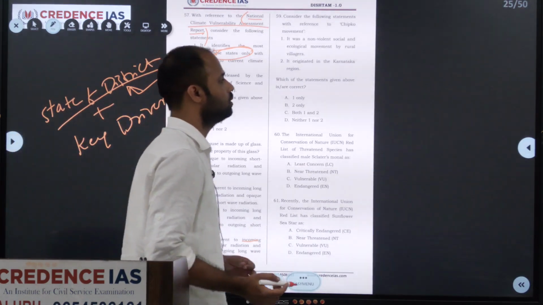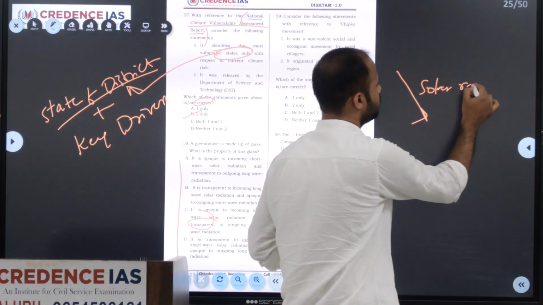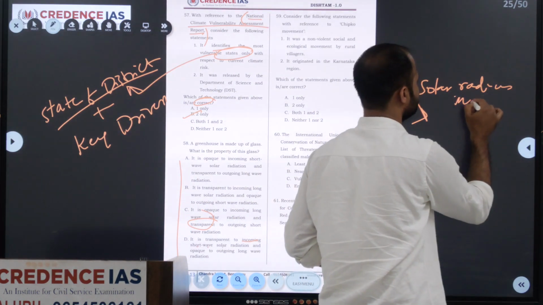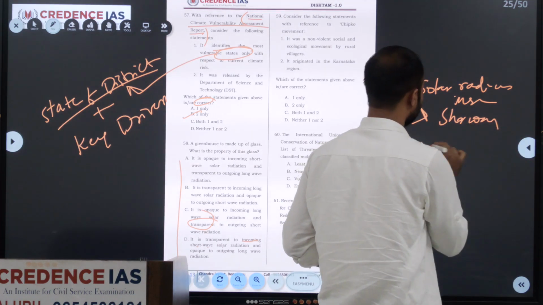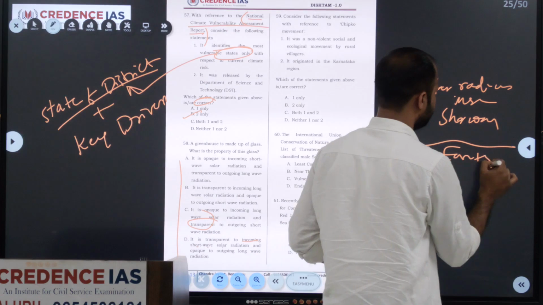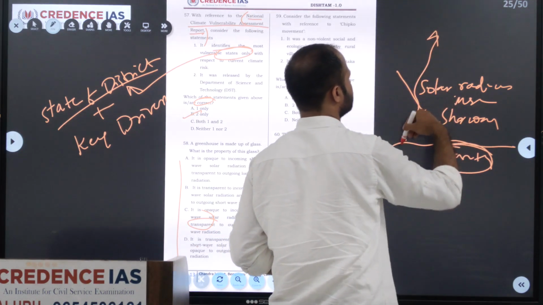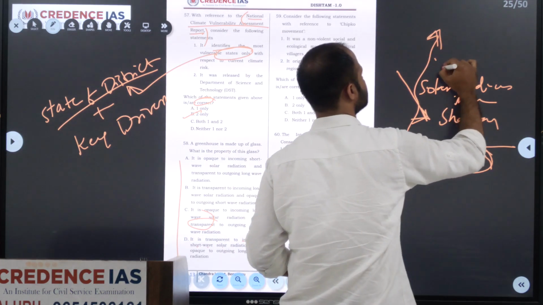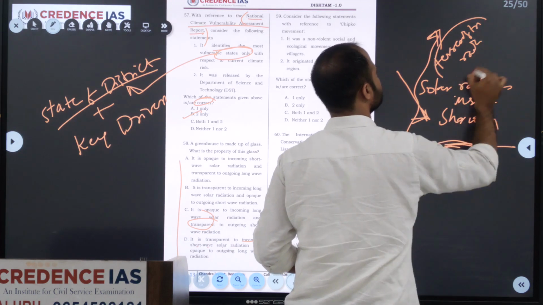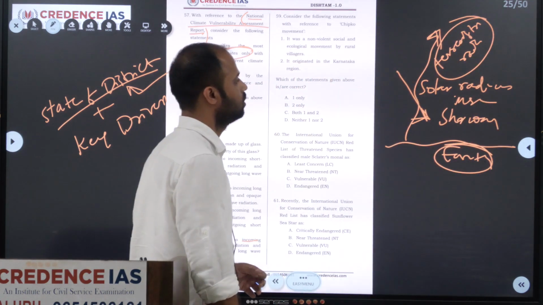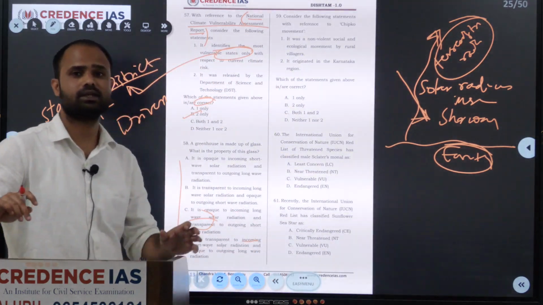See, we know that solar radiation, or insolation, is short wave, and it will heat up the earth. When the earth gets heated sufficiently, the earth will radiate back. The radiation the earth sends back is called terrestrial radiation, which is long wave. So solar radiation is short wave and terrestrial radiation is long wave.